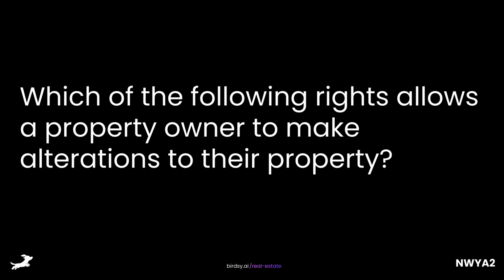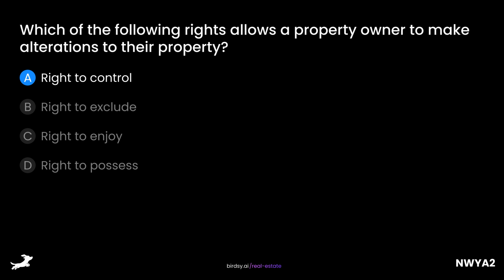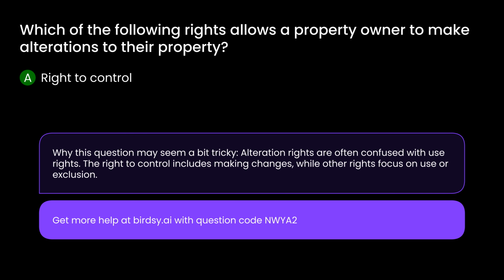Which of the following rights allows a property owner to make alterations to their property? Is it A, right to control, B, right to exclude, C, right to enjoy, or D, right to possess? The answer is A, right to control. Why this question may seem a bit tricky: alteration rights are often confused with use rights. The right to control includes making changes, while other rights focus on use or exclusion.